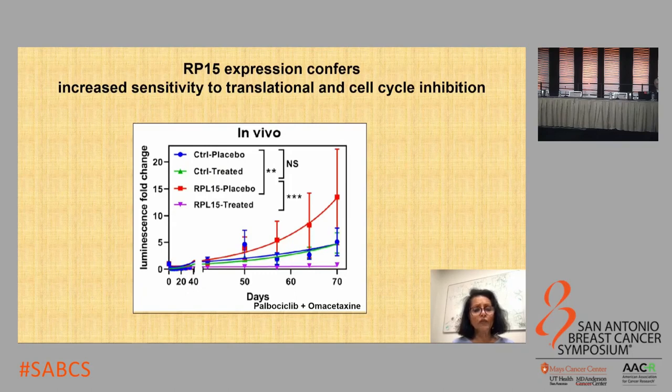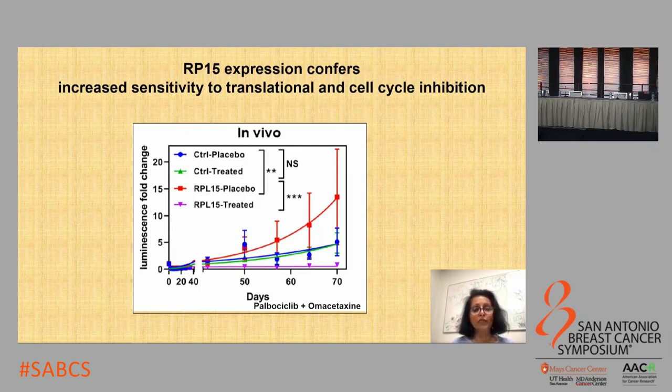So we wanted to see whether increased global translation in the CTCs overexpressing RPL15 would render them exquisitely sensitive to translational inhibitors. We did a mouse tumor model where we injected the mice with control and RPL15 overexpressing CTCs. We found that RPL15 overexpression in fact increases tumorigenesis,